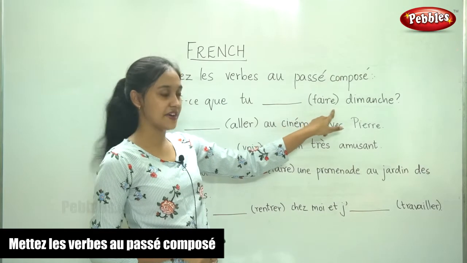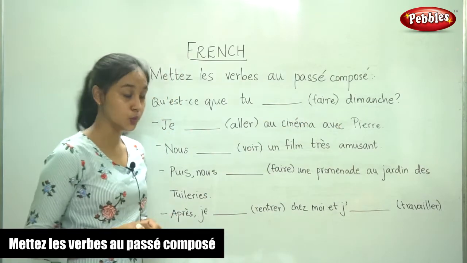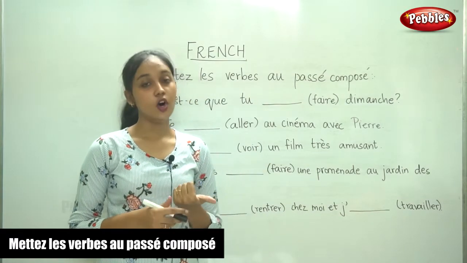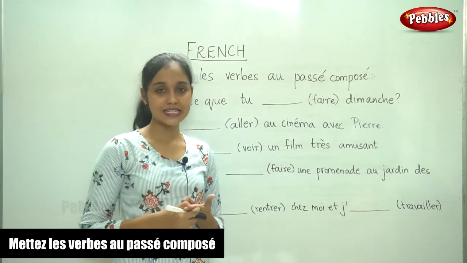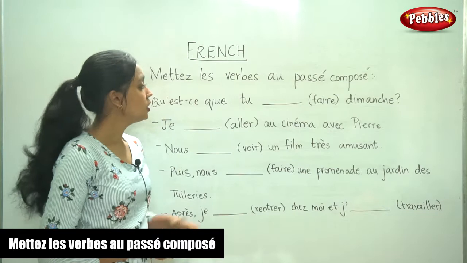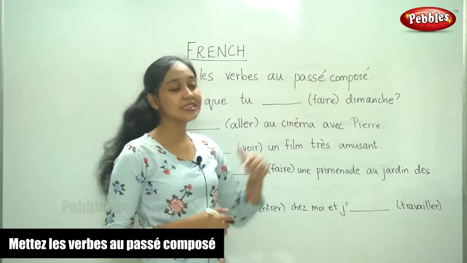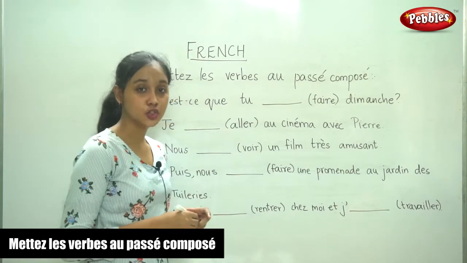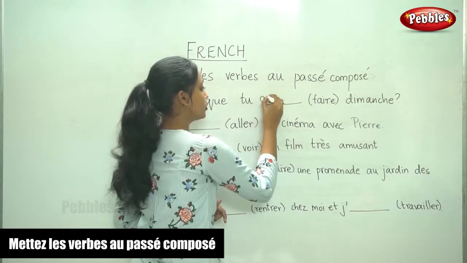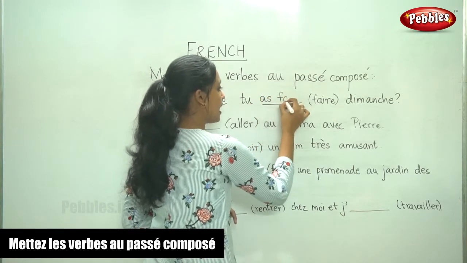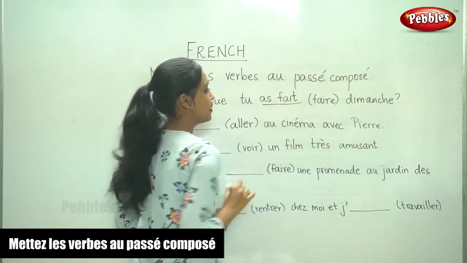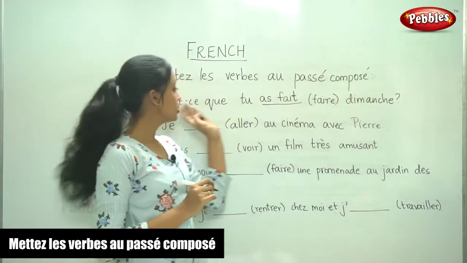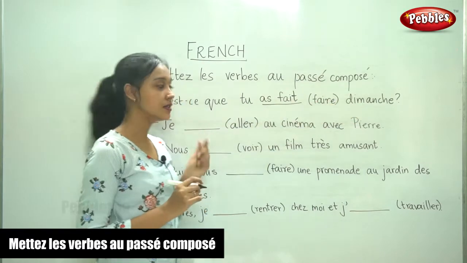The verb here is faire. Faire means to do. So what was the rule for this? Avoir or être conjugation plus the past participle of the verb. So the verb is faire. So what will it take as its auxiliary? It is avoir. And the subject here is tu. So tu as. And the past participle of faire is fait. Tu as fait dimanche. Qu'est-ce que tu as fait dimanche? What is it that you did Sunday?